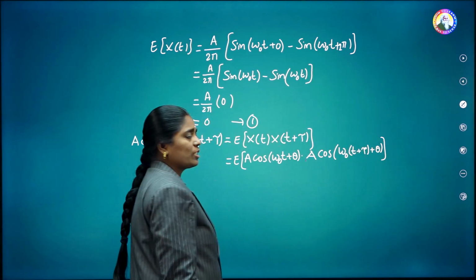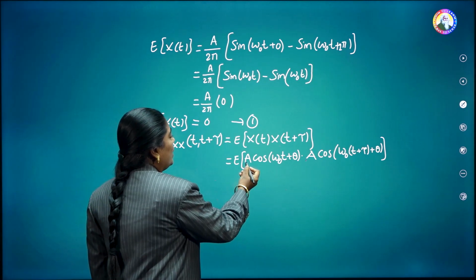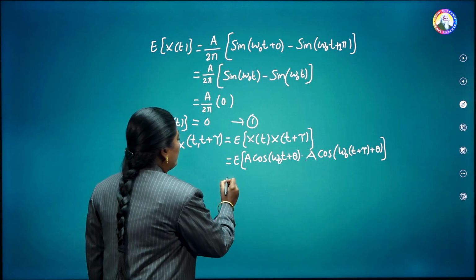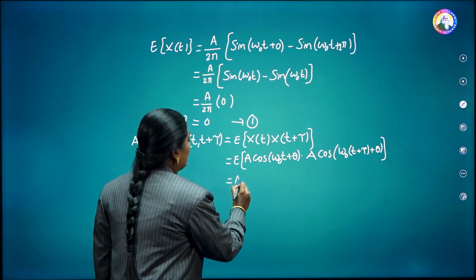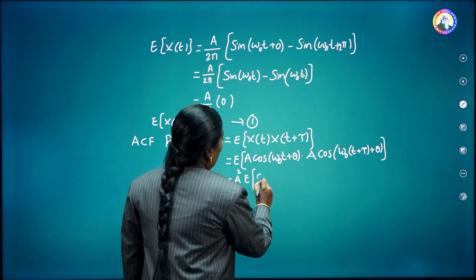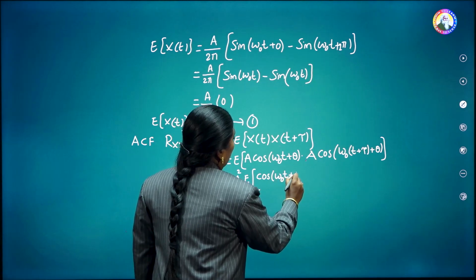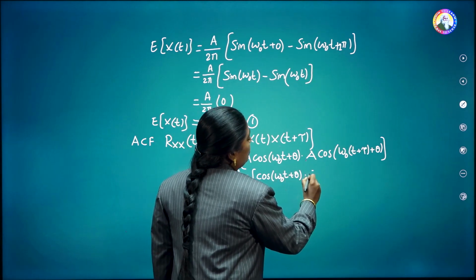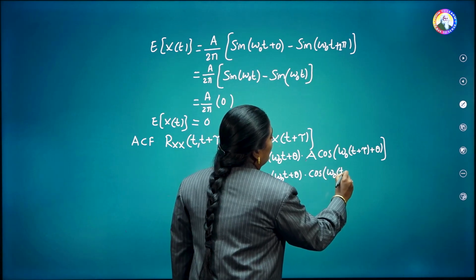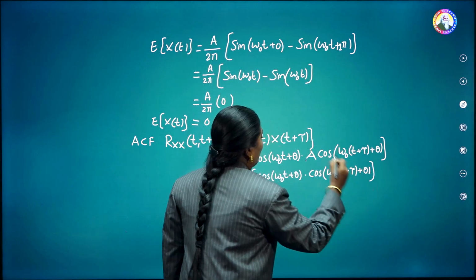For this entire expected value, we are going to calculate it. Now this is equal to A into A, which is A square, a constant, so it gets out of the expected value. So A square into E of cos of omega naught t plus theta into cos of omega naught into t plus tau plus theta.